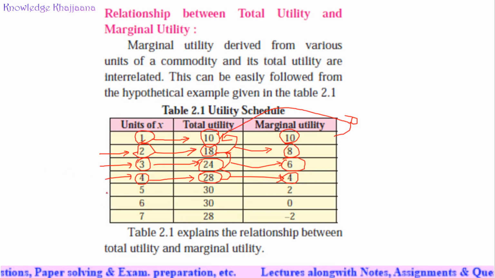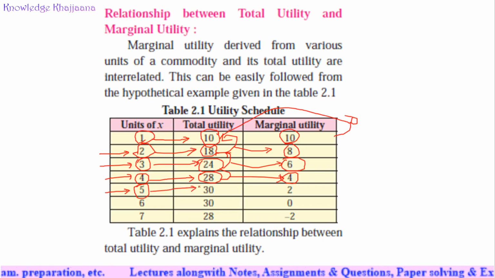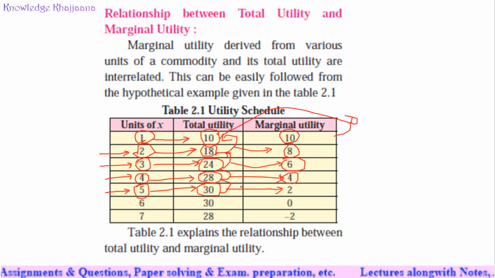Okay, now you drank the fifth glass of water. Now after drinking the fifth glass of water, you are telling that you got the total utility of 30 utils. Okay, 30 utils. Now what is your marginal utility? See, your earlier utility was 28 utils and current utility is 30 utils. So your marginal utility is 2 utils. Okay, 2, because it is an addition to the total utility when the consumer consumes an extra unit of water in this case. So what is the marginal utility in this case? 2.